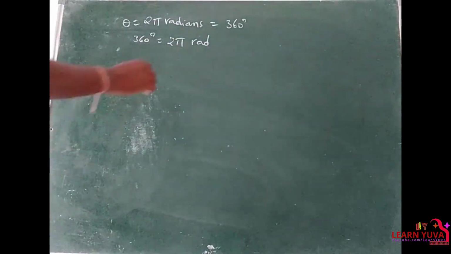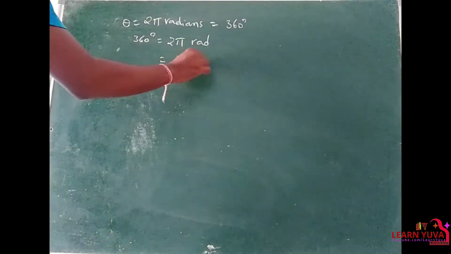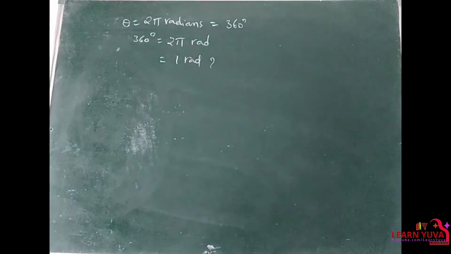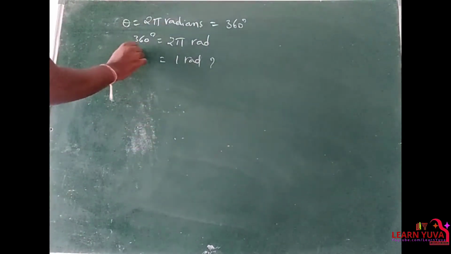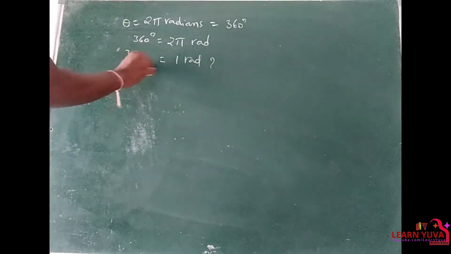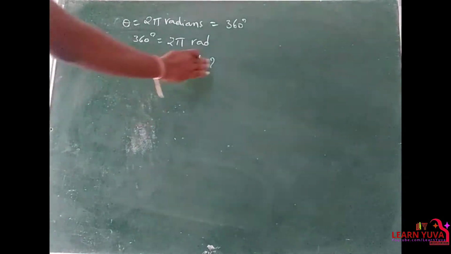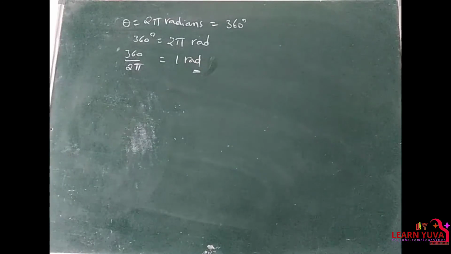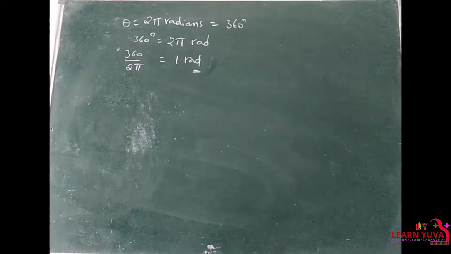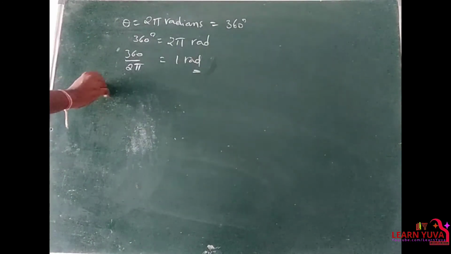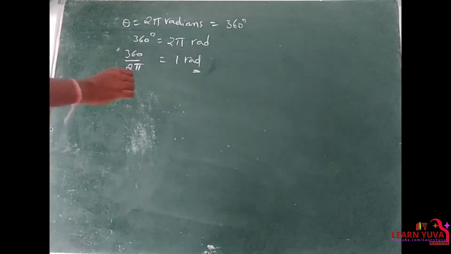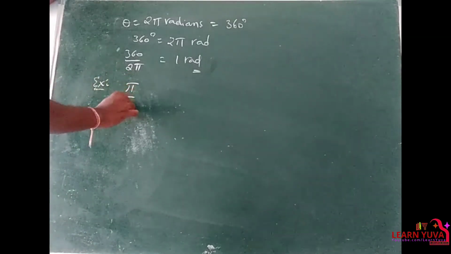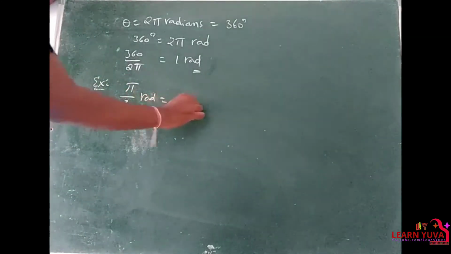Then 1 radian is equal to how much? 1 radian is equal to 360 by 2 pi. Important. Let's see some conversions. Example: pi by 3 radians is equal to dash degrees.